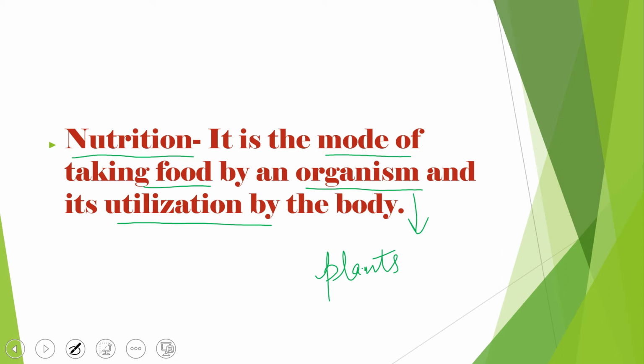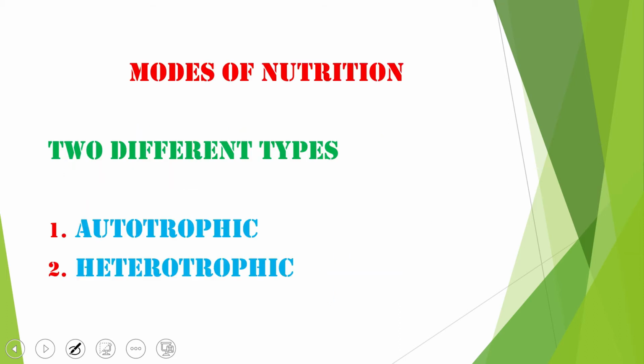So till now, students, we have done two important things. First, we understood the word nutrients, and then we related it to nutrition, especially in plants: the way of taking food by the plant so that they can utilize that food and do various activities. Now next come the modes of nutrition.